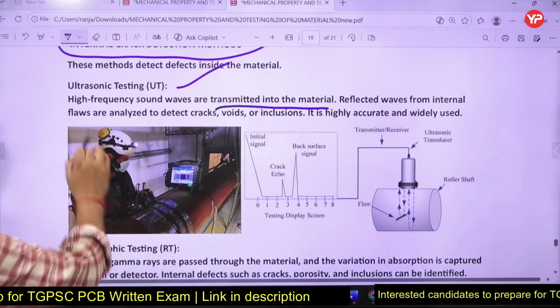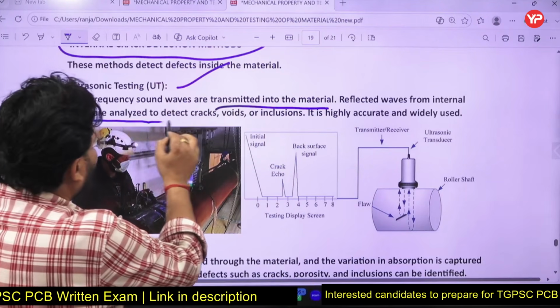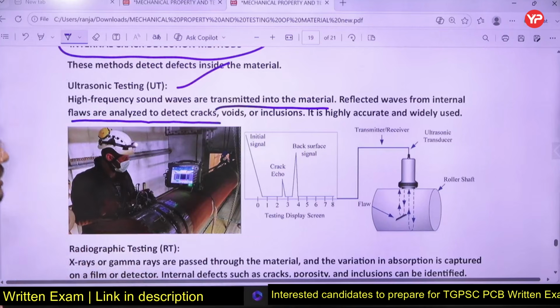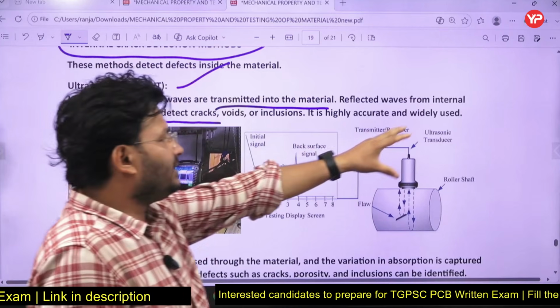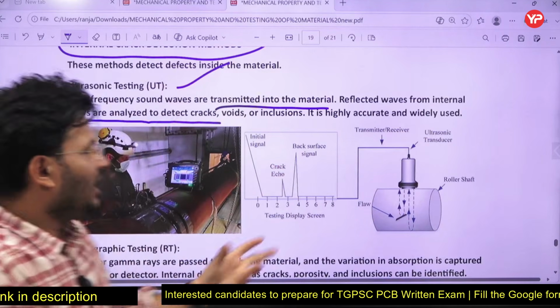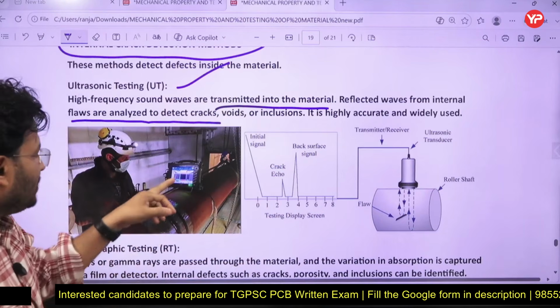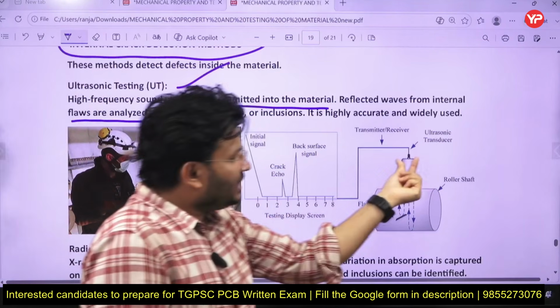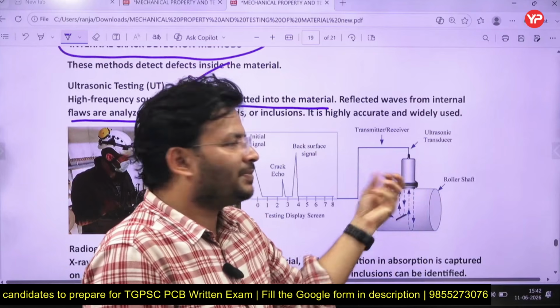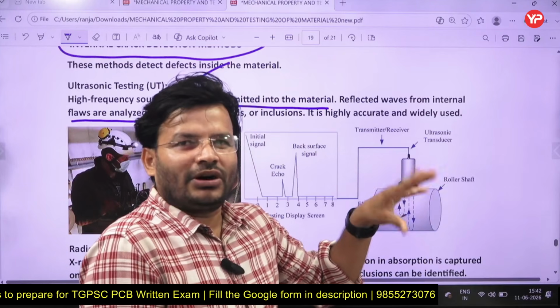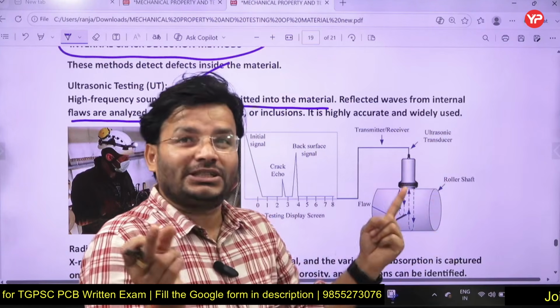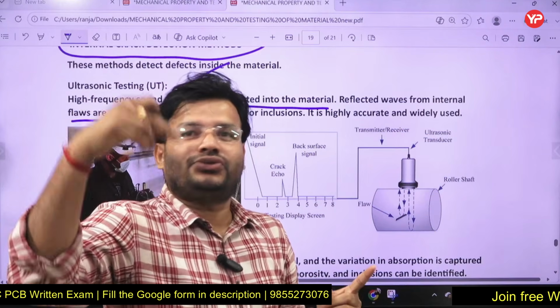Reflected waves from the internal flaw are analyzed to detect a crack, void or inclusion. It is highly accurate and widely used. My dear friends, suppose you have to measure a surface crack, basically an internal crack. It is something like that. You are going to give ultrasound, meaning sound having a frequency of approximately 20 kilohertz to 40 kilohertz. 20 kilohertz means 20,000 hertz to 40,000 hertz.